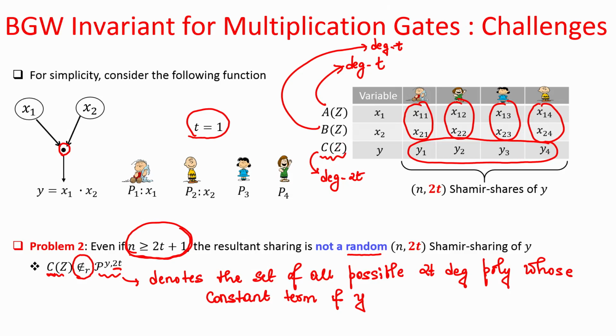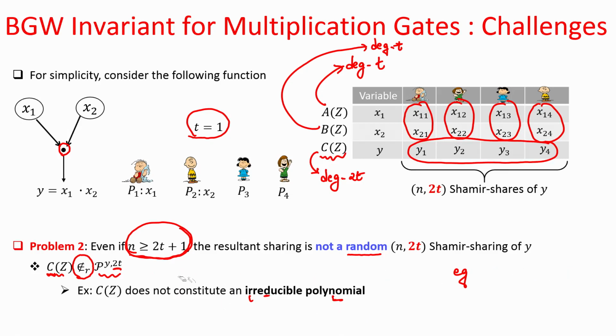But the C polynomial that we are obtaining here is not a polynomial whose each of the coefficients except the constant coefficient or the constant term is randomly chosen from the field. Why so? This is because if we consider the C polynomial, it does not constitute an irreducible polynomial. What is an irreducible polynomial?